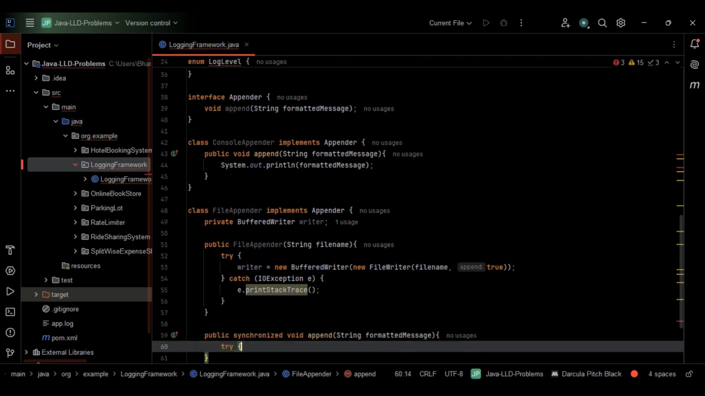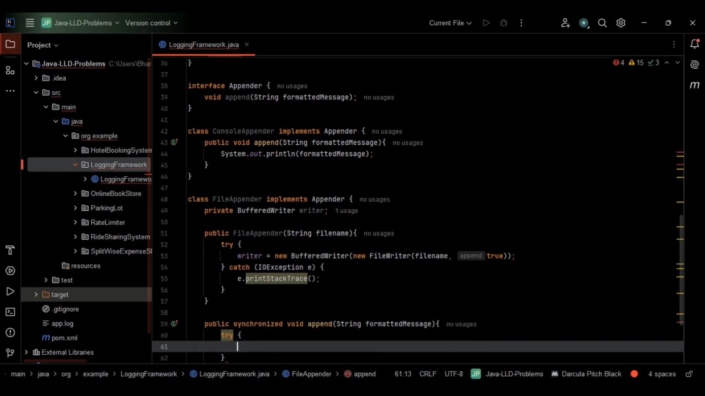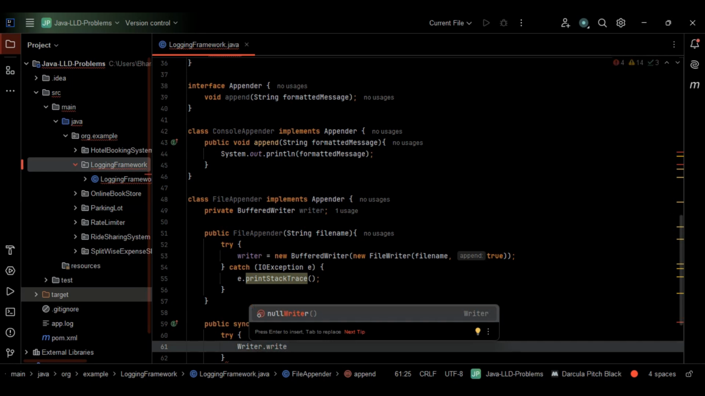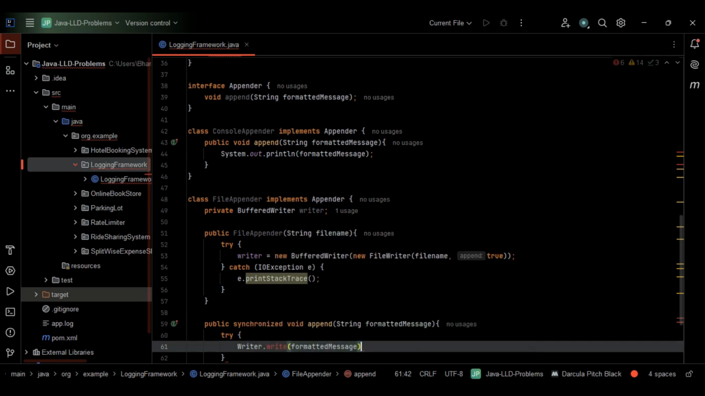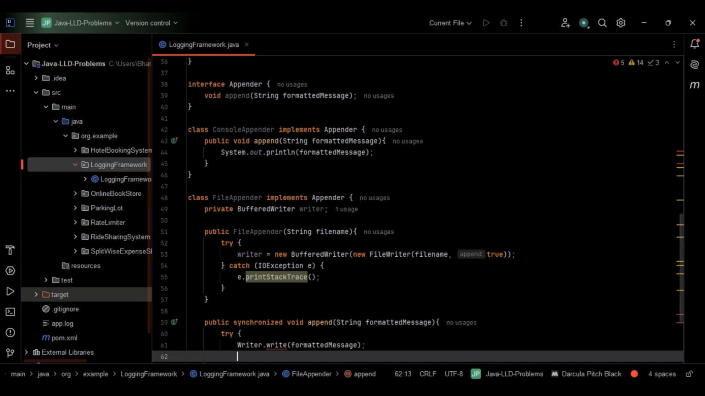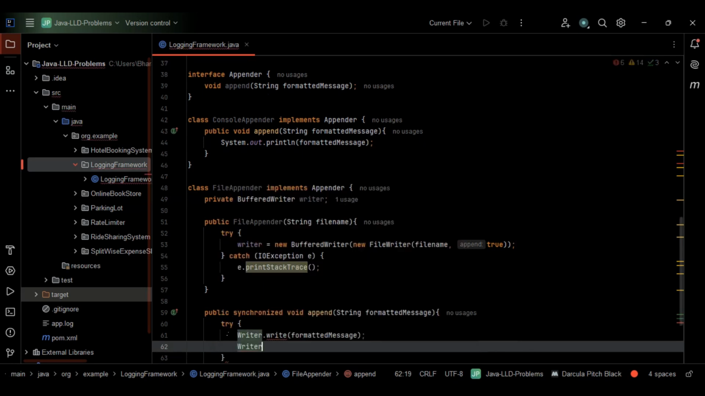Let's make use of the try and catch here. Within the try, let's write the log message first. I'll make use of the writer dot write in this case, right? Let's pass the formatted message. We are just writing the log message here. So I have written it in this way. Next, we have to add the new line after the message. After a particular message, the next message has to be on a new line, right? Again, I'll go with writer dot newLine here.